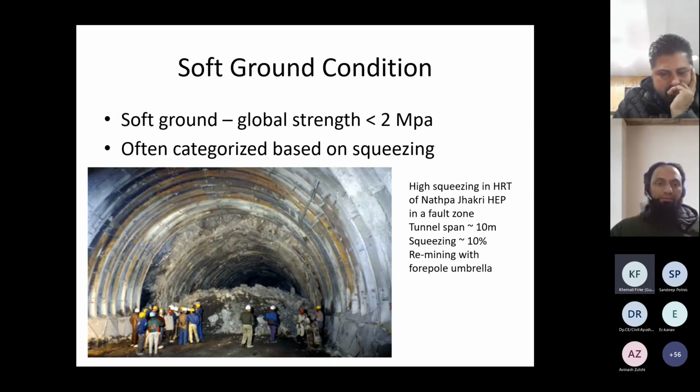But then it has to be categorized, classified based on its squeezing. So in the photograph, you can see a very high squeezing in the Nathpa Jhakri headrace tunnel. Almost 1 meter convergence was observed after excavation. Of course, the ribs were not installed in this zone, so it was a shear zone material. About 10% squeezing has been observed, and the entire material has to be remined. And then they have gone with the forepole umbrella and some advanced pre-grouting measures like this.